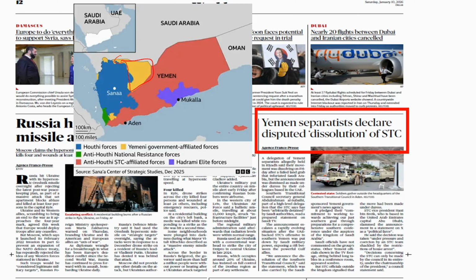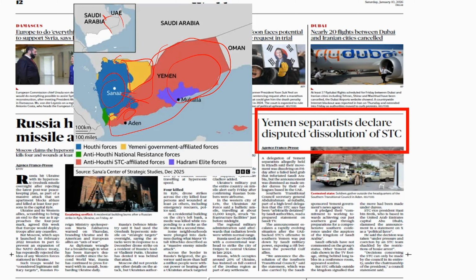And to prevent this Houthis, Saudi Arabia and UAE joined hands and they have sent some security forces who are having control over the whole southern region. Now they are fighting this Houthis in the northern region. These Houthis also have the control over the capital city of Sana'a. But the problem is recently the differences between Saudi Arabia and UAE are growing. UAE is supporting a group here called STC. Now the remaining groups are in control of Saudi Arabia. So the issue is becoming more complex. Different countries supporting different groups here.